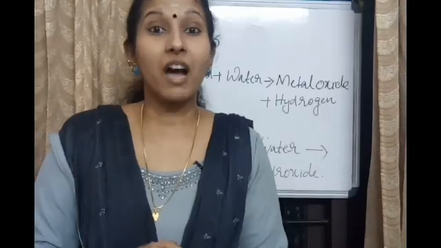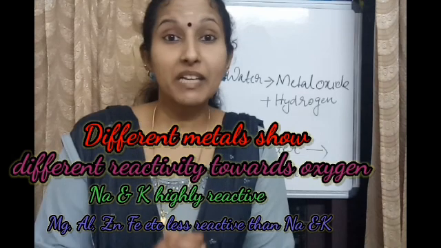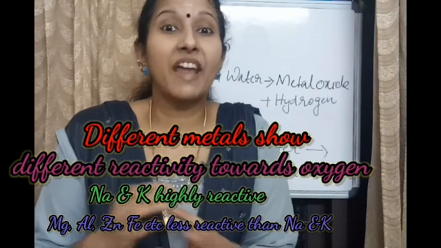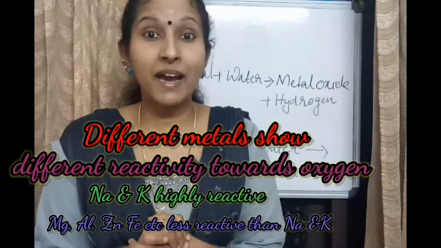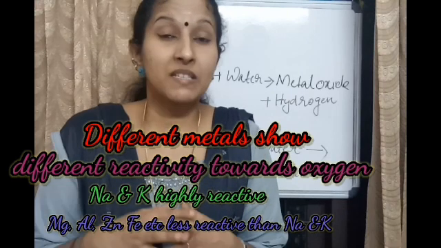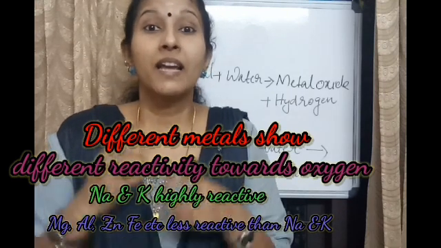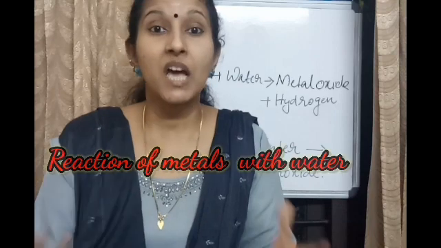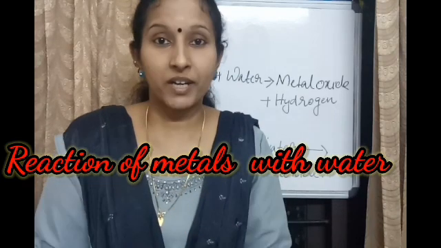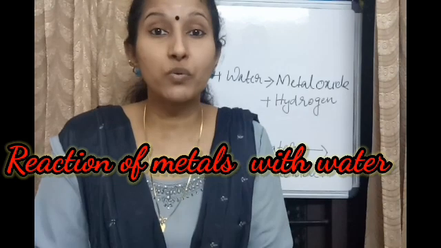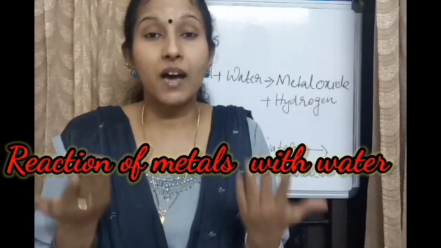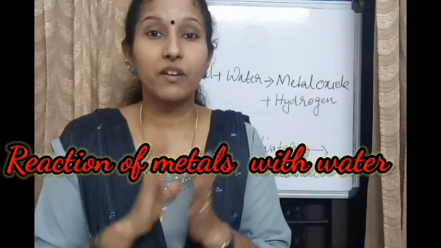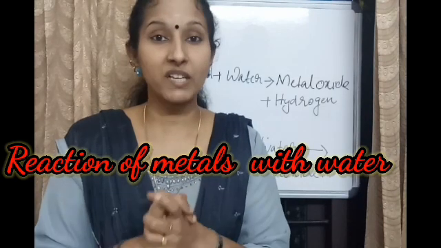We have learned from our previous class that different metals show different reactivity towards oxygen. Metals like sodium and potassium react vigorously with oxygen, and metals like magnesium, aluminium, zinc, iron, etc. are less reactive than sodium and potassium. Right now we are going to discuss how these metals react with water, which metals show vigorous reaction towards water, and which metals are least reactive in water. These are the points we are going to discuss in the first half of today's class.